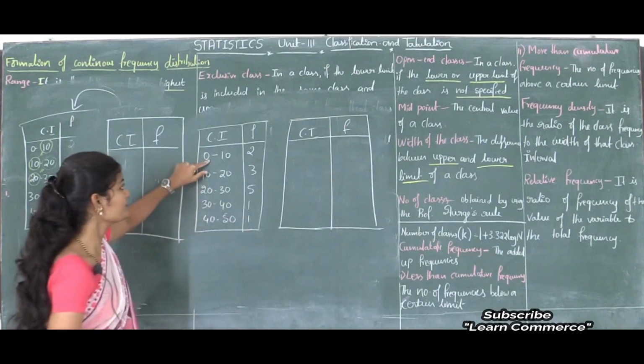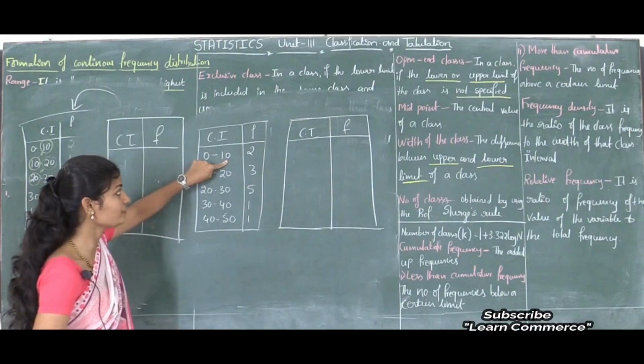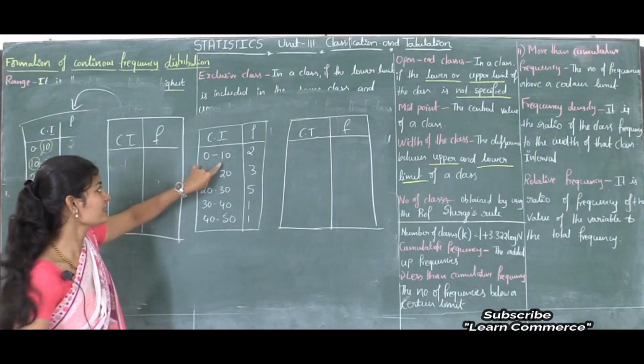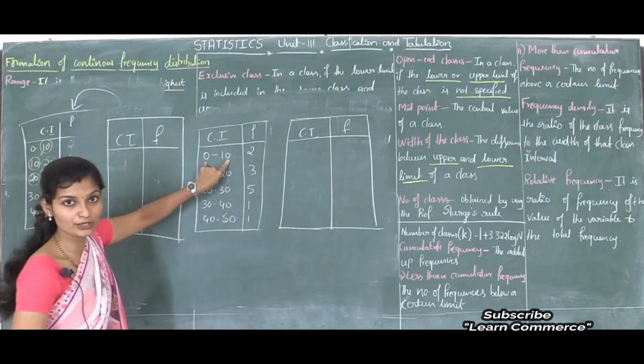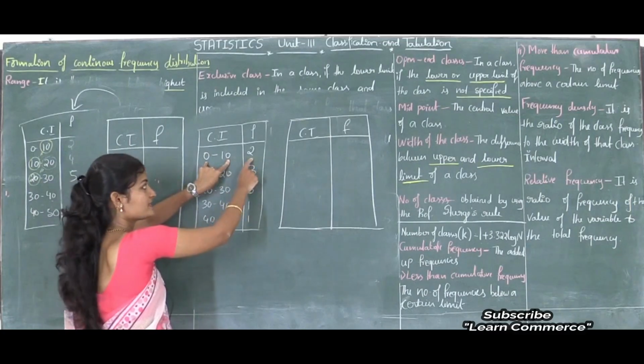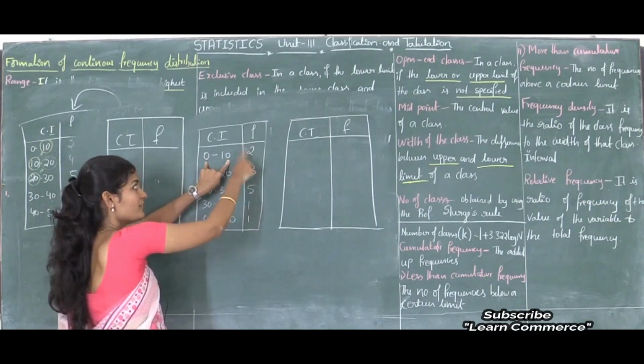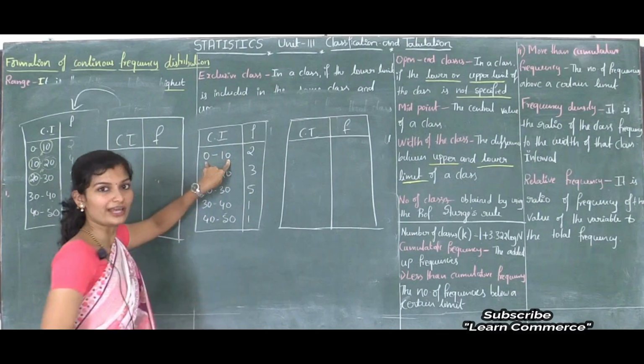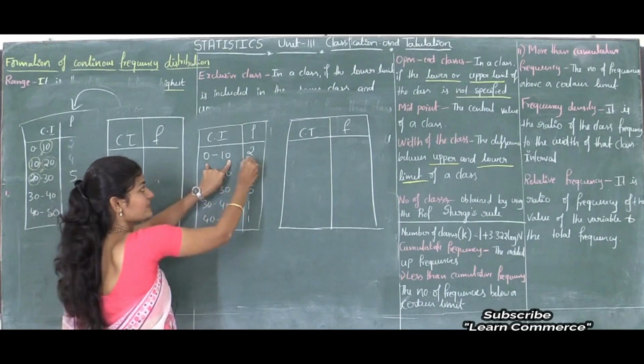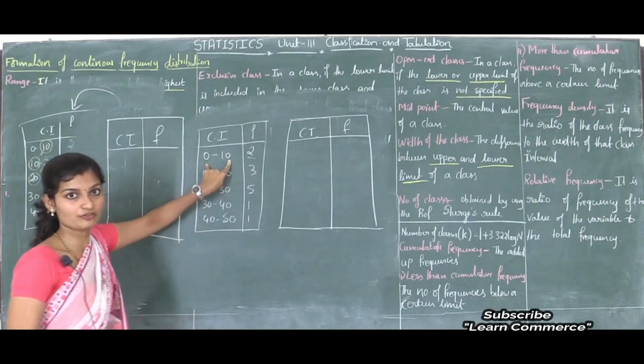And see, for less than 10 values, here 0 to 10, the frequency is 2. In the sense, 2 observations are repeated in 0 to 10. Frequency is the number of times an observation is repeated.